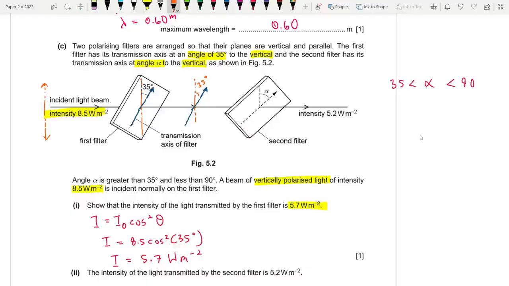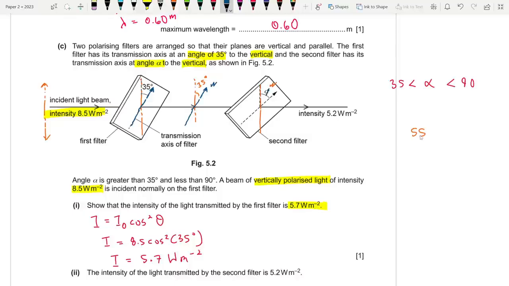So when you do the math, you can't consider alpha because alpha is the angle with the vertical. For example, if alpha is 55 degrees, when you input it in I, you can't consider 55 degrees. You can't consider the angle with the vertical anymore. You have to consider the angle with the current direction of motion right now.